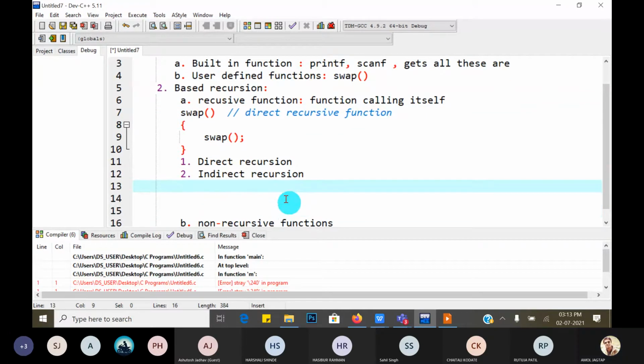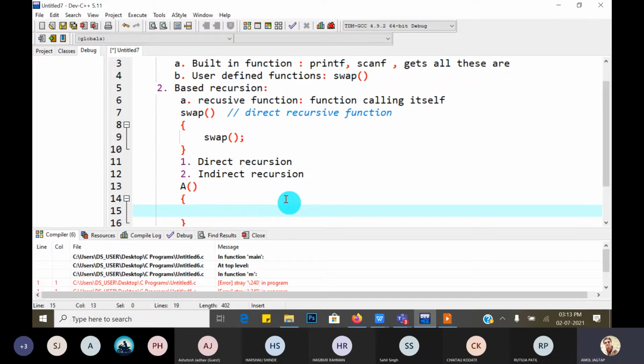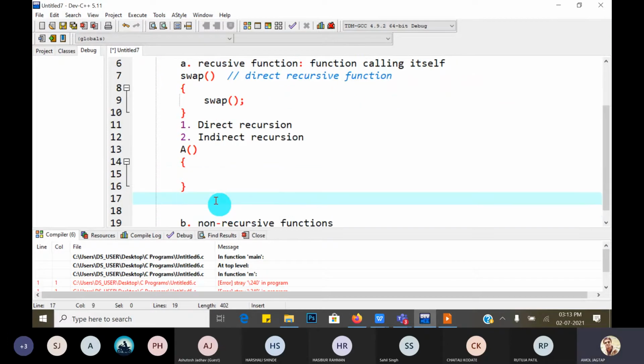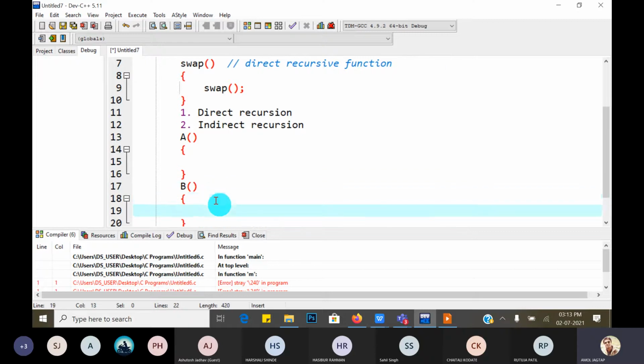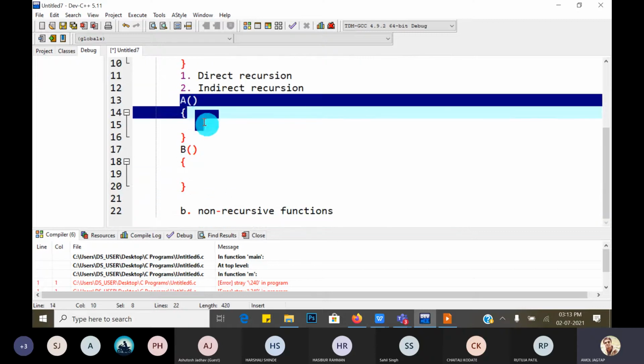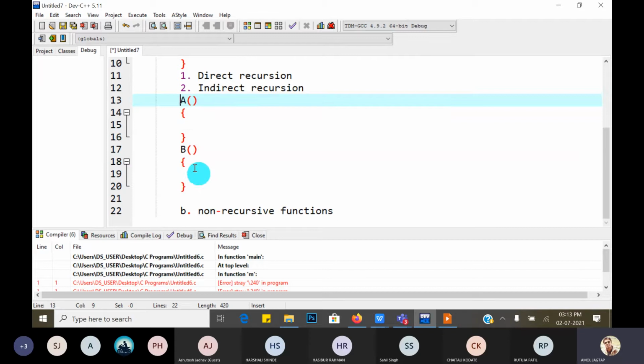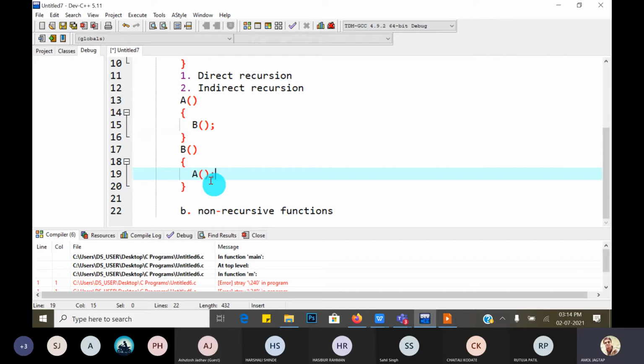Suppose here I have designed one function A. In the same program there is another function called B. So these are two different functions. If I call the B function inside the A function, and the A function is called inside the B function, then what happens?